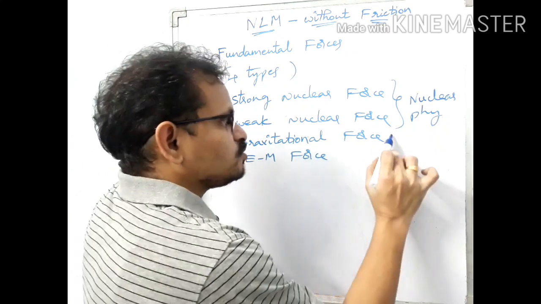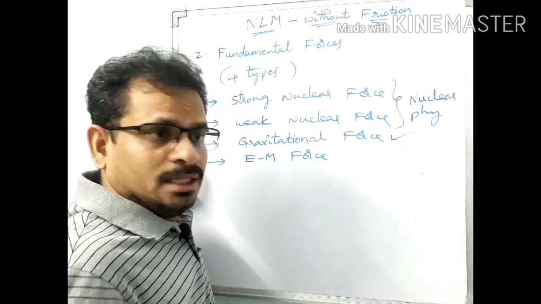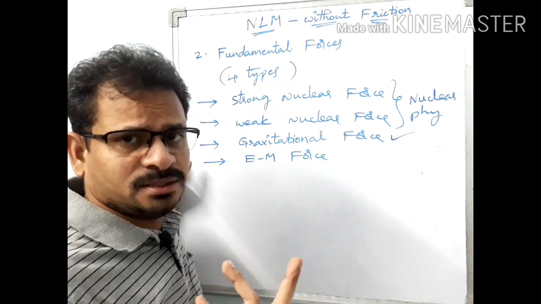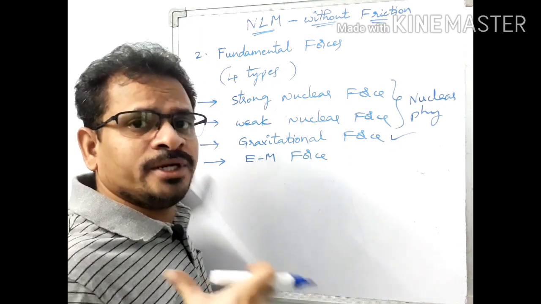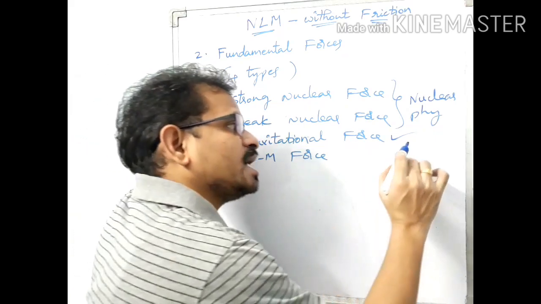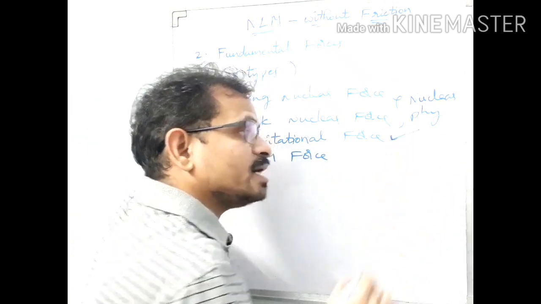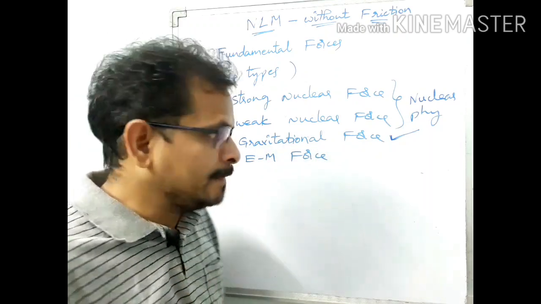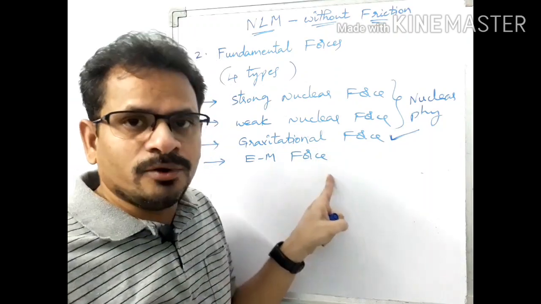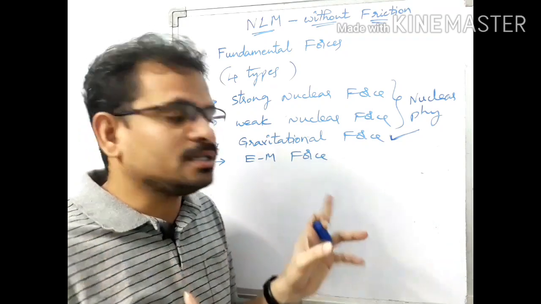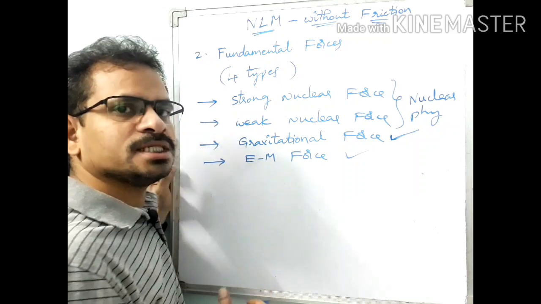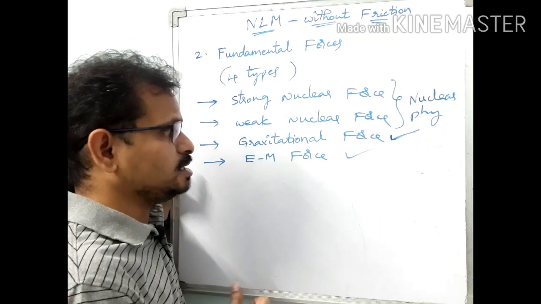Then you know about gravitational force. It also has a chapter on its own name, that is gravitation. In problems wherever we require gravitation, we use gravitational force. This is one fundamental force; there is only one force, gravitational force. But when it comes to electromagnetic force, several types of forces are there in this category. Let us check them. Let me list out the forces which fall in this category, that is electromagnetic force.